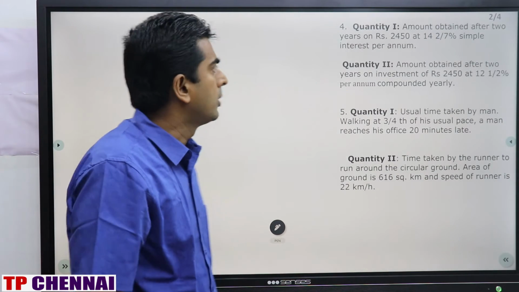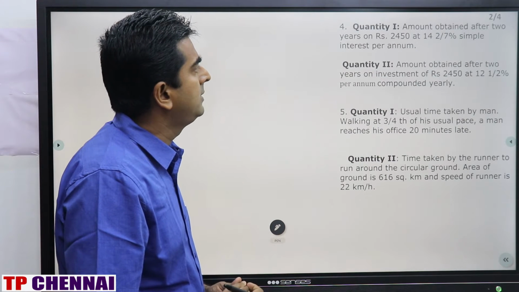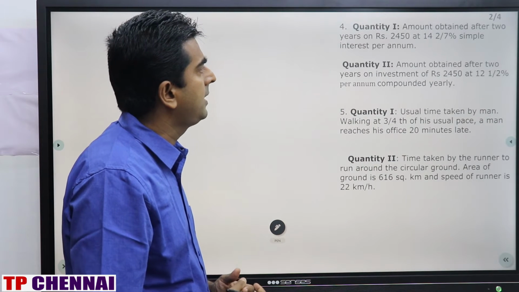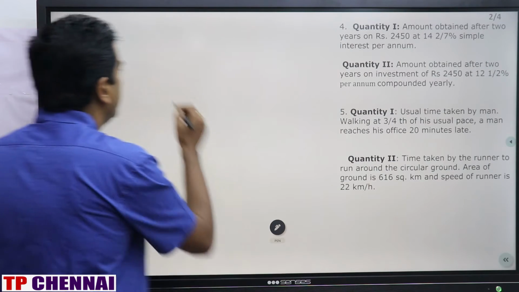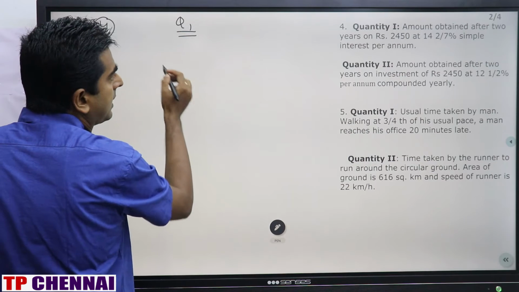Now we see question number 4. Quantity 1: amount obtained after 2 years on rupees 2450 at 14.27% simple interest per annum. Amount they are asking. What is the formula of amount? Principal plus interest.